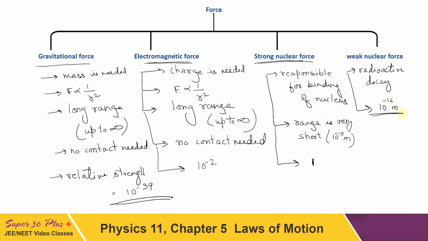So this is among very small particles inside the nucleus, that is positron, neutrino, meson, this kind of particles, and its relative strength, as we compare, is 10 to the power -13 with respect to strong nuclear force. So now we have got a brief idea about what kinds of forces exist in nature, but in this topic, because it is mechanics, we are concerned only with gravitational force and of course some types of electromagnetic force.